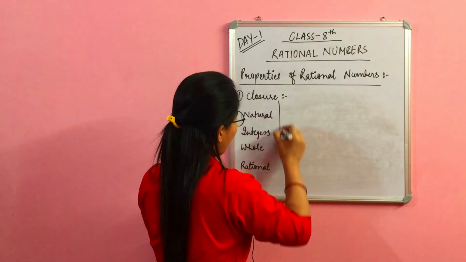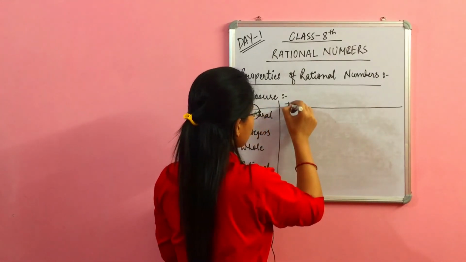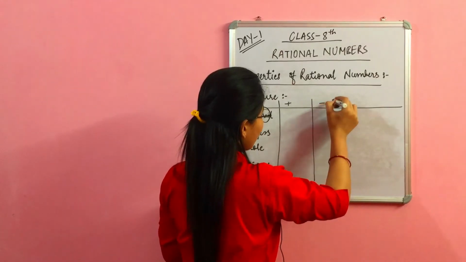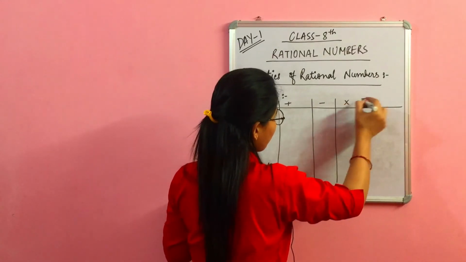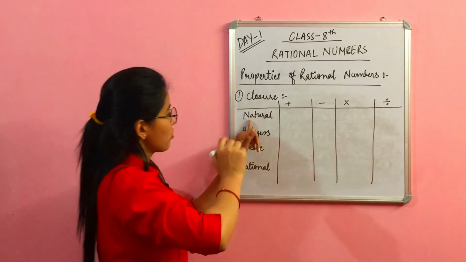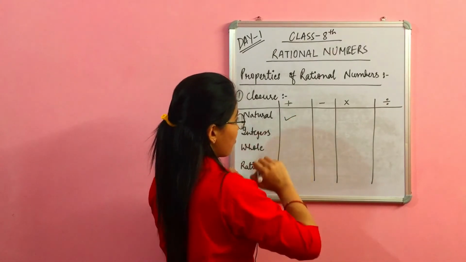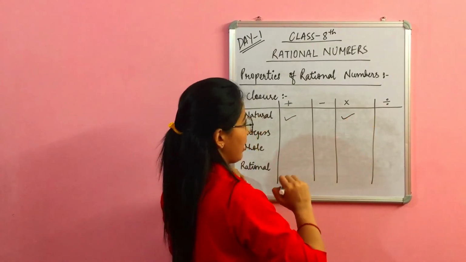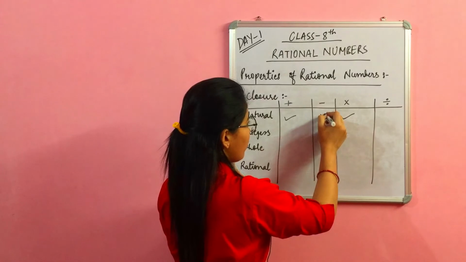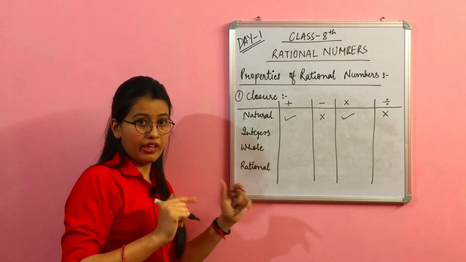Now what are the operations? Plus, minus, multiplication and division. So natural numbers are closed under addition and multiplication. In the case of subtraction and division, they do not satisfy the closure property, right?